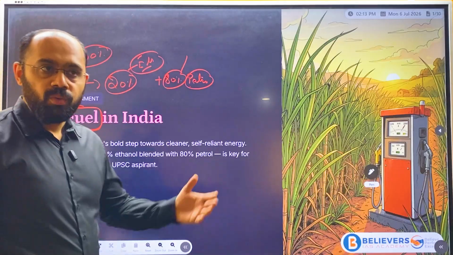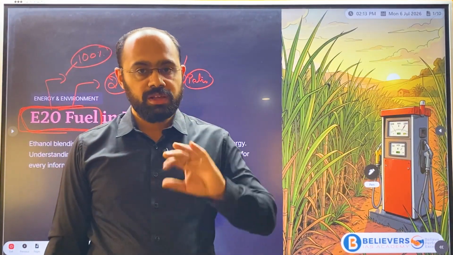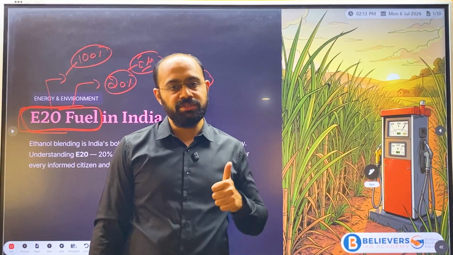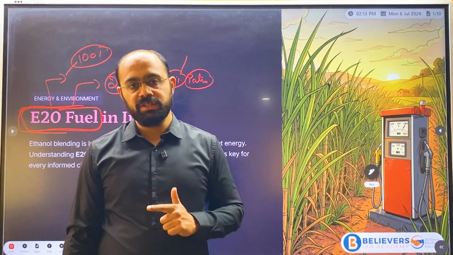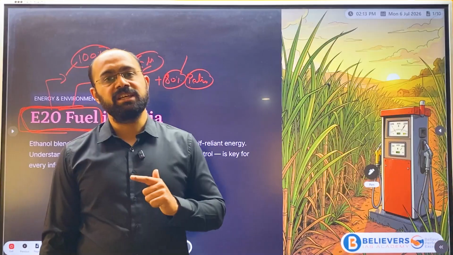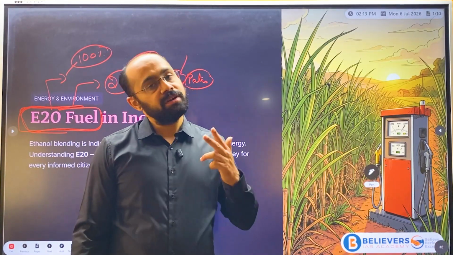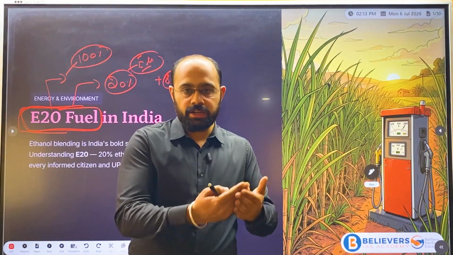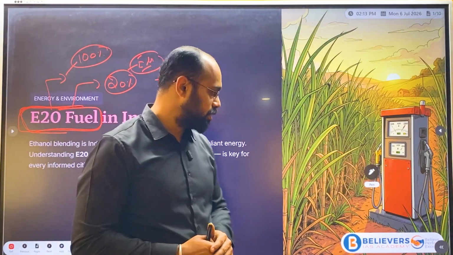Now why is the government doing this? There are three main reasons. The first and foremost is to reduce pollution and fight climate change. This is one of the main purposes of the government. The second purpose is to reduce our import dependency. And the third one is to provide extra income for farmers. This is the main intention behind this program.